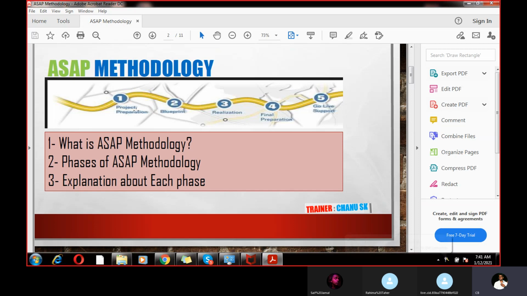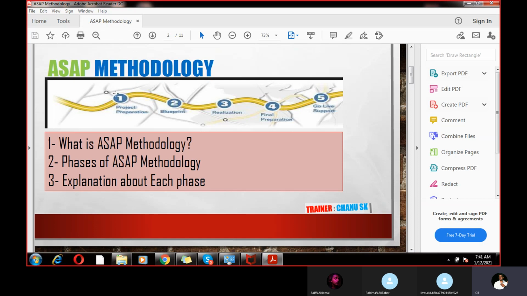SAP methodology is also called a roadmap. The first stage is project preparation, the second stage is business blueprint, and then realization, final preparation, and go live. You cannot jump from project preparation to realization, or from realization to go live. It's a sequence, that is the reason I told you it's a roadmap. So we have to follow the sequence.